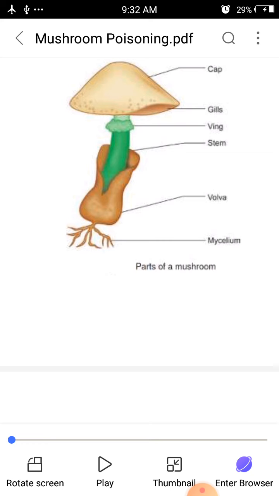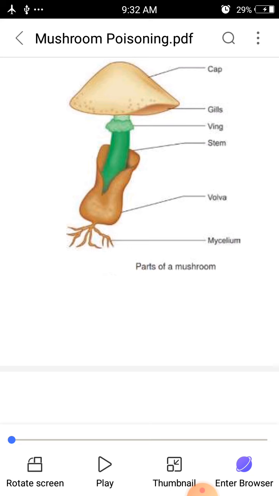So the line-like structures which appear on the downside of the cap, or pileus, are called gills. And the neck portion which supports both the cap and the downward mycelium is called the stem. This stem has a ridge-like structure on the top which holds up the mushroom cap, that is called the ring, or it is also called the annulus.